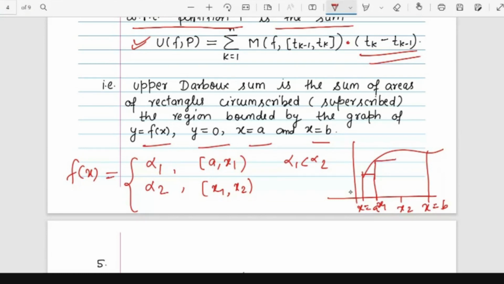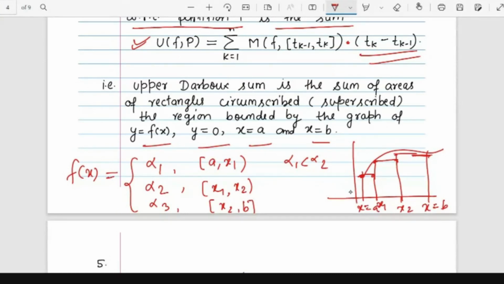And f(x) equals alpha 3 on [x2, b]. So this height is alpha 1, this height is alpha 2, and this height is alpha 3.